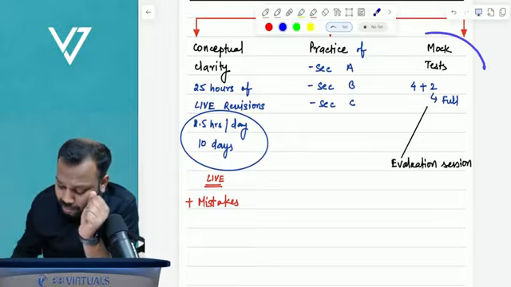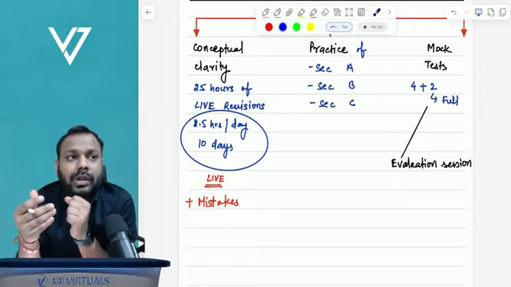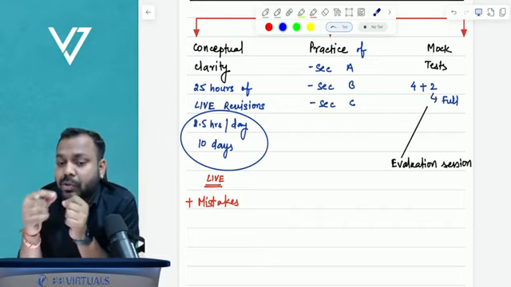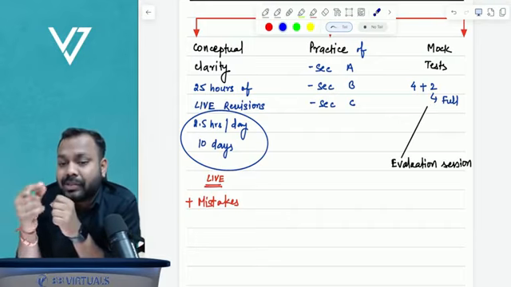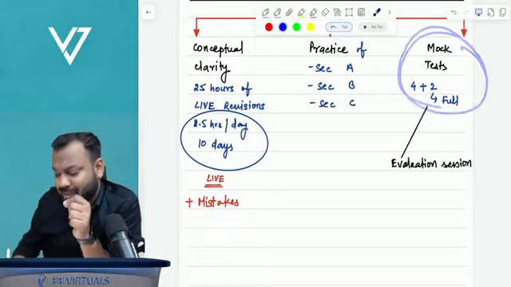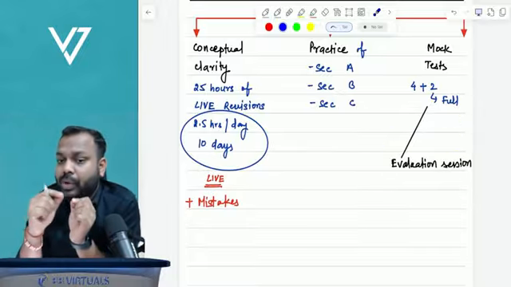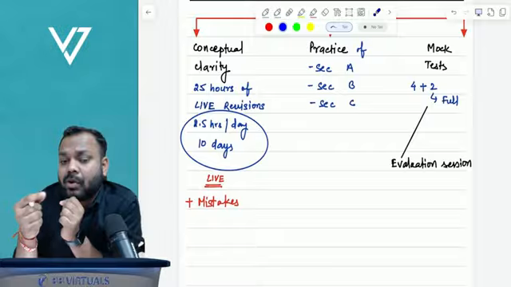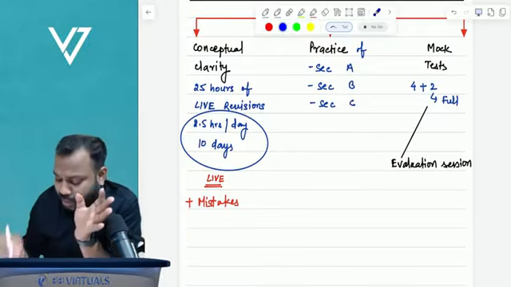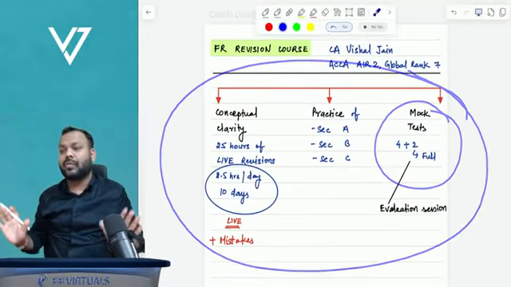Now, if in the mock test there is a question on, let's suppose, interpretation of financial statements, then for that question I'll definitely discuss it in the evaluation session. Additionally, I'll be sending a voice note wherein I will give you feedback on how well you can improve your answers on interpretation. I believe this is what we will be providing as part of the FR revision course.